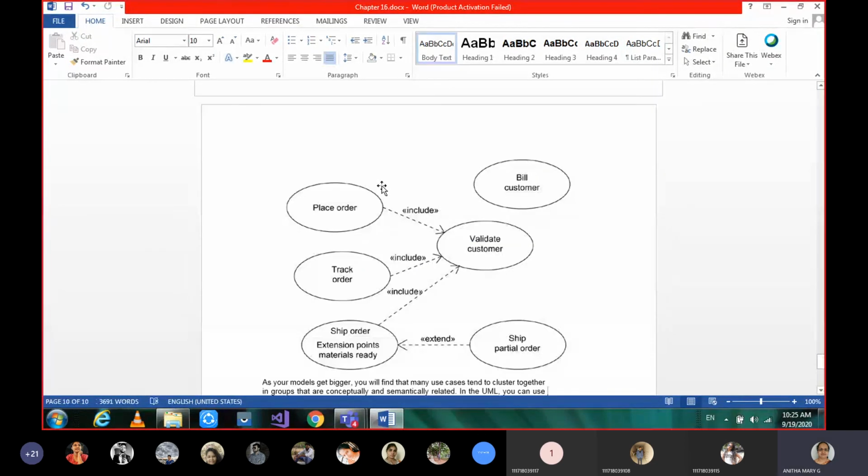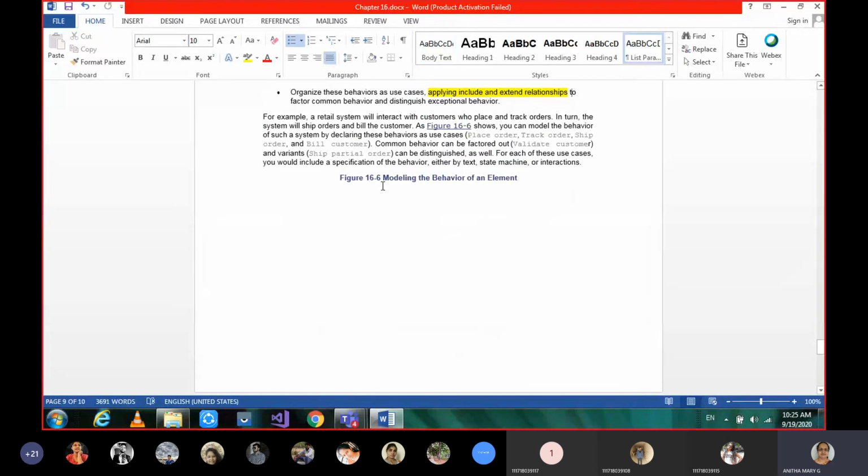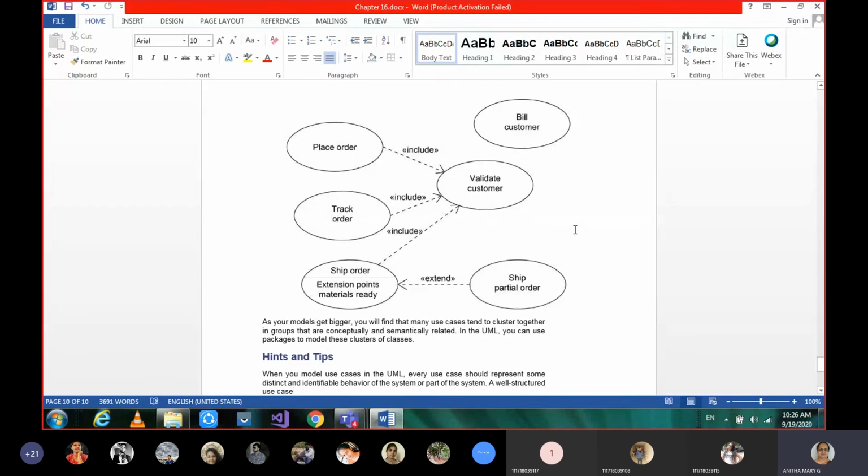And then here is the example of the behavior of the system by declaring these behaviors. The example given here is the retail system, which will interact with the customer who places the orders and track the orders. So that is the example we are going to look at now.